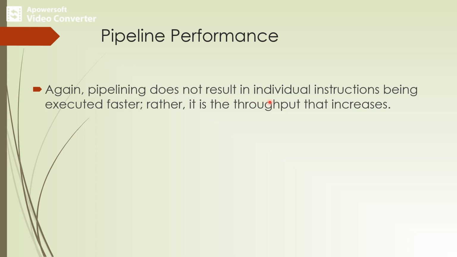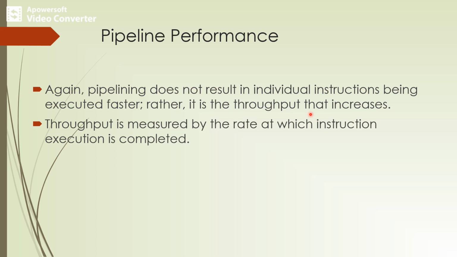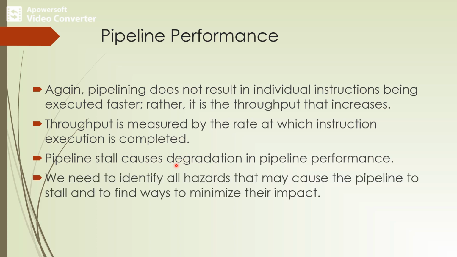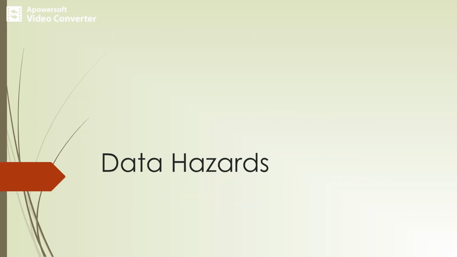Pipelining does not result in individual instructions being executed faster. Rather, it is the throughput that increases. Throughput is measured by the rate at which instruction execution is completed. Pipeline stall causes degradation in pipeline performance. We need to identify all kinds of hazards that may cause the pipeline to stall and find ways to minimize their impact. Data hazards.